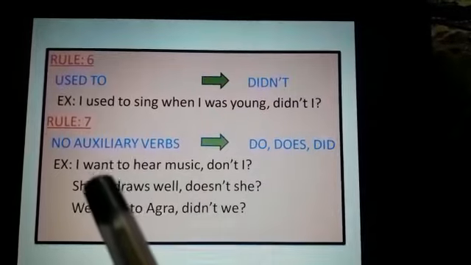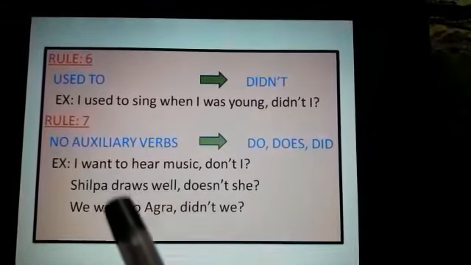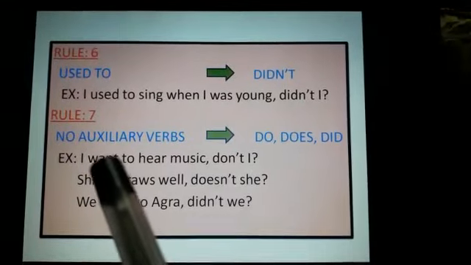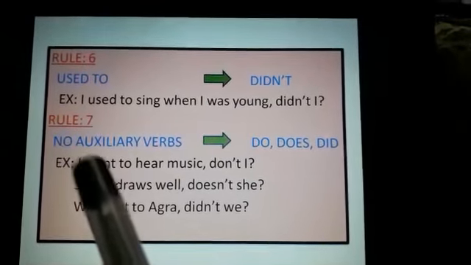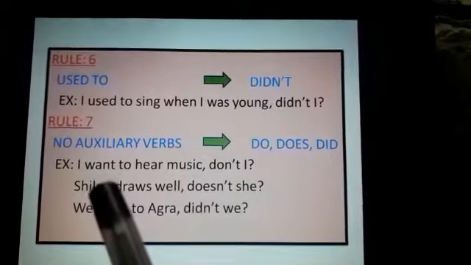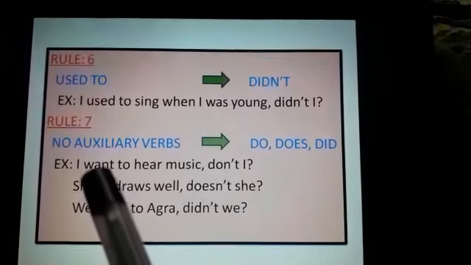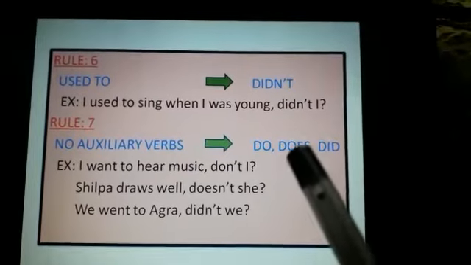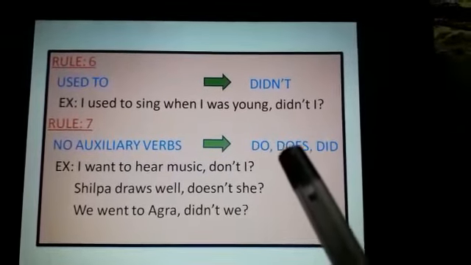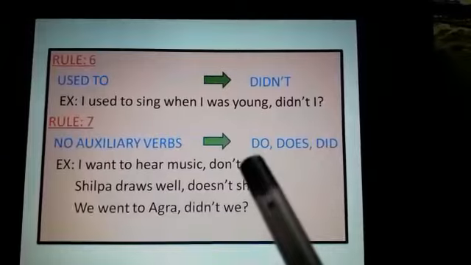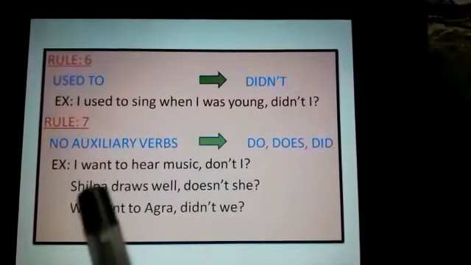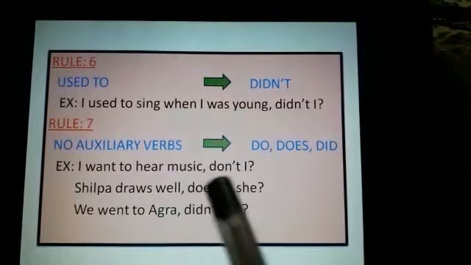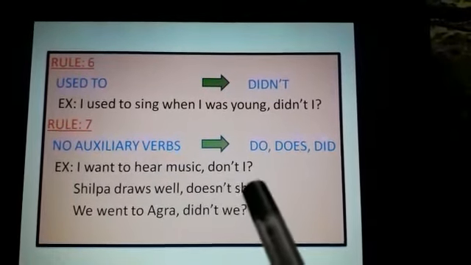Just see here, in the first one there is no auxiliary verb in these sentences. And "want" is the main verb. So you have to think about what tense it is. "Want" is in present tense. So you have to think about do or does. But does comes only for third person singular. So you have to use do. So, I want to hear music, don't I? This is a positive sentence. Don't I. I is a pronoun.